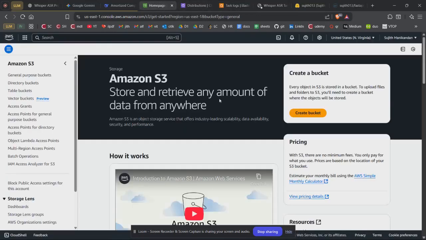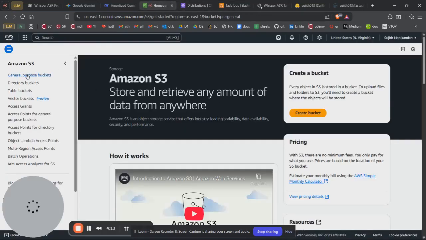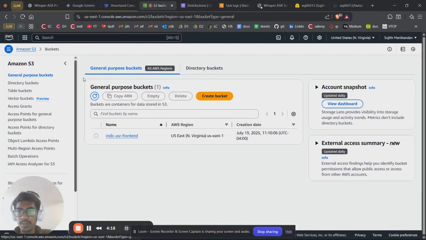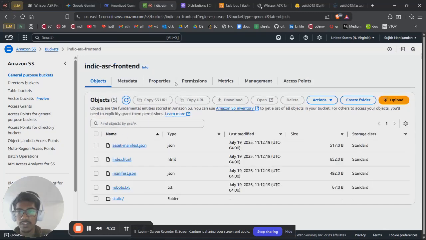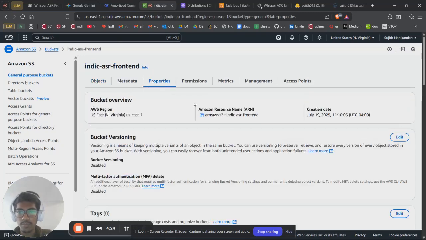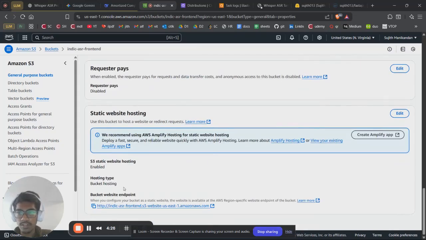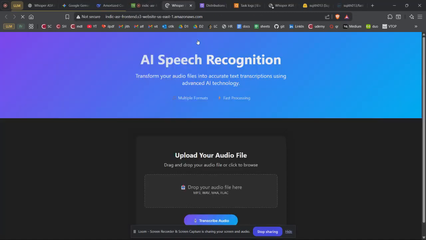Coming to the front end part, I hosted the site on Amazon S3 as I told you before. Going into the general purpose buckets, you could see the front end bucket over here. If I click on properties and scroll down, you could see the bucket website endpoint. This is the endpoint.